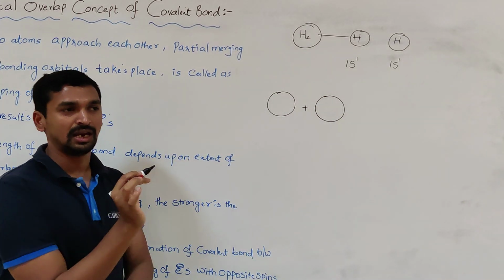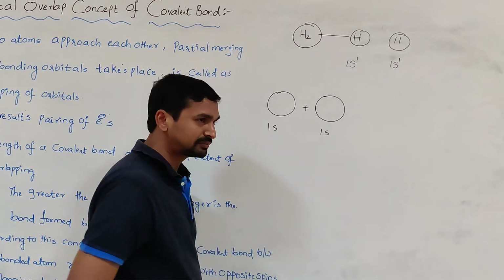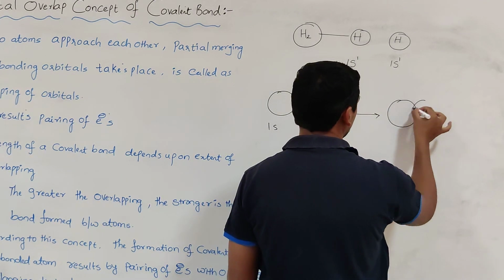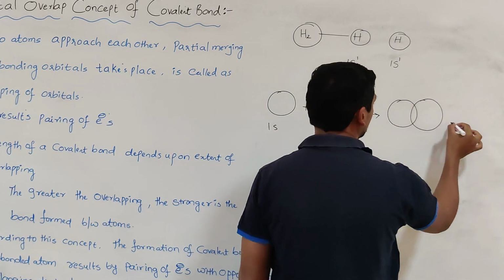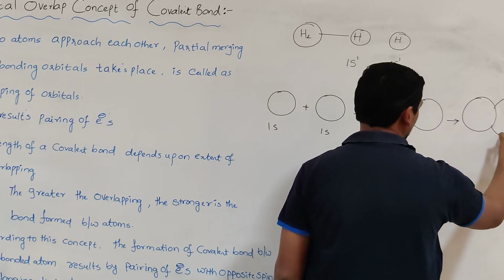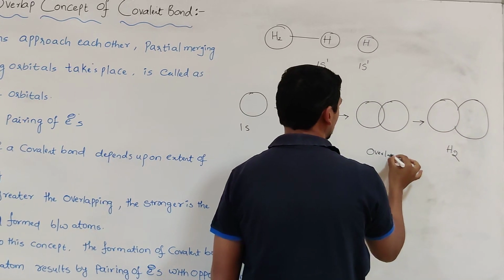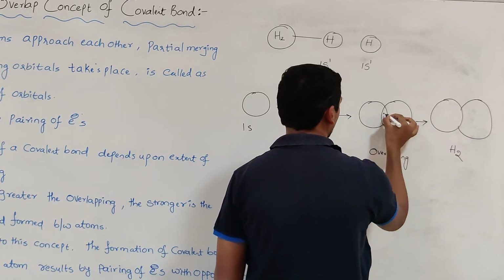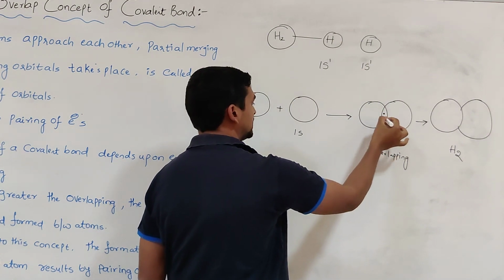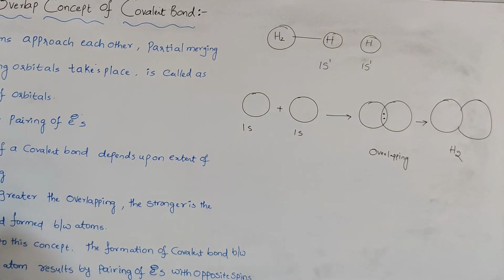Here there is a 1s orbital and here a 1s orbital, both having one electron. When these two orbitals approach each other with opposite spin, the overlapping occurs. This overlapping results in the formation of the hydrogen molecule. Under these conditions, the shared pair of electrons between the two atoms results in the formation of a bond between the two hydrogen atoms.